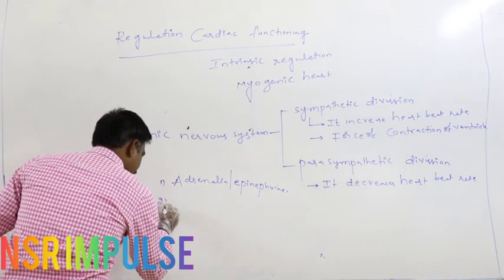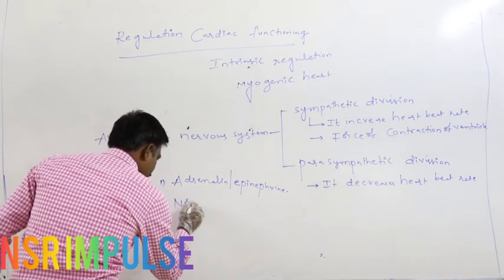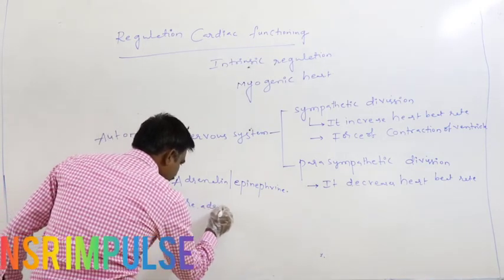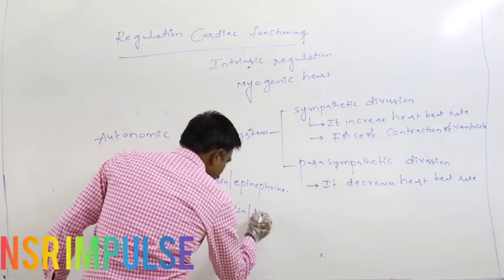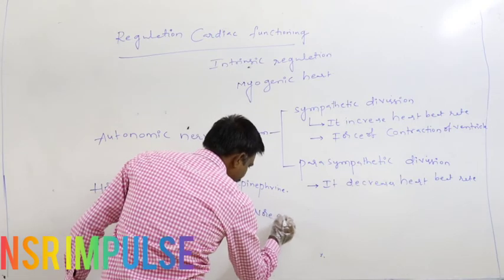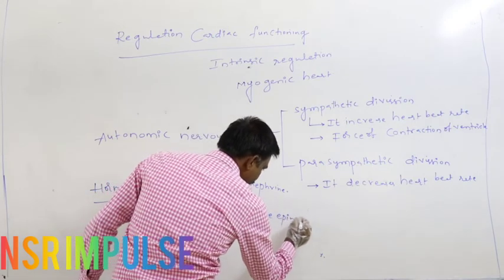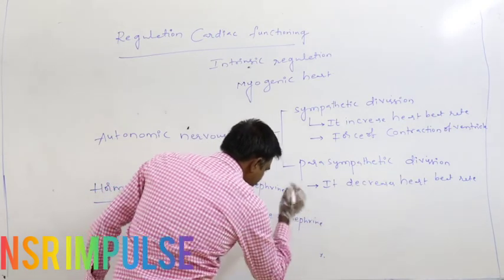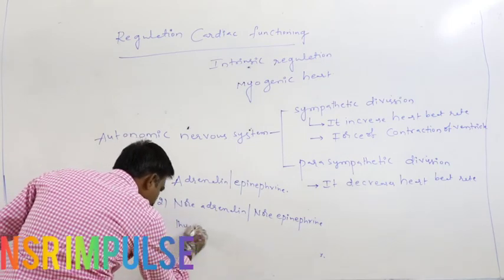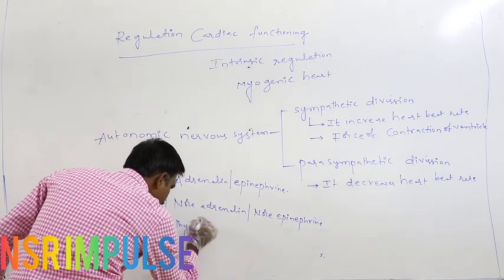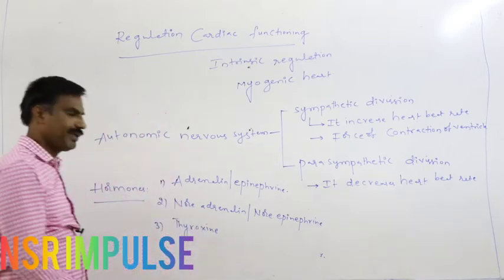Second one is the noradrenaline or norepinephrine. Again, third one is thyroxine hormone also.